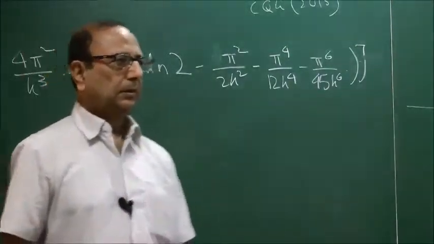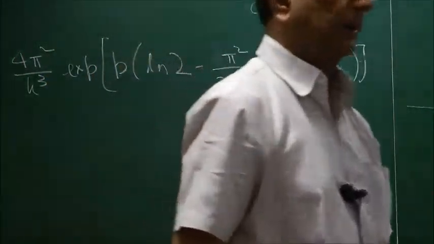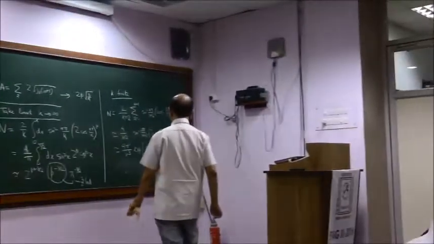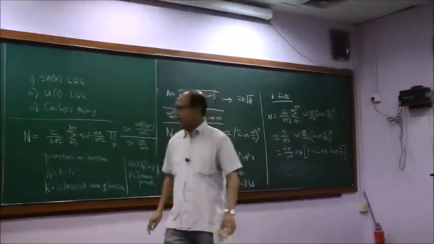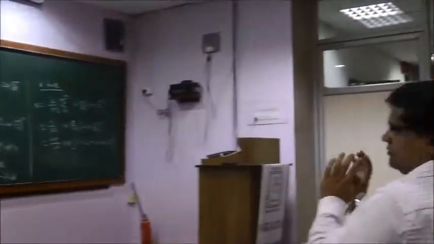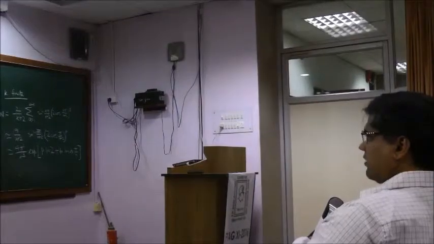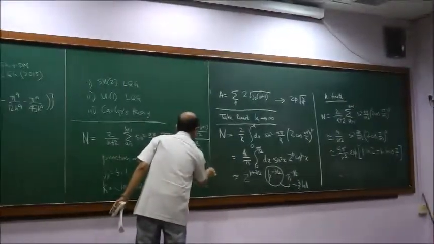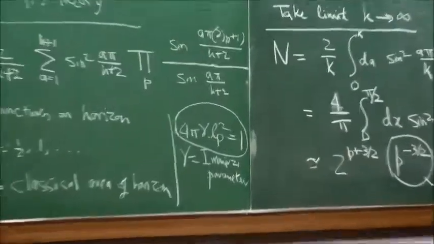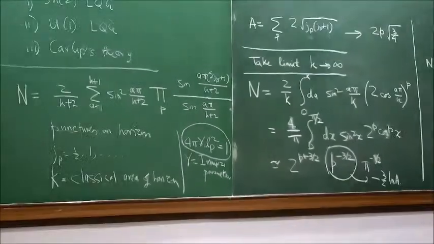What is N? N is the number of states. What happens if N is 2? Which N? That small n in cos pi over k. This is k. k is the classical area of the horizon. k is large? It is the classical area in units of Planck area, so in this specific units it is a large number, in units of 4 pi gamma LP squared. So there is a choice of units parameter as well.